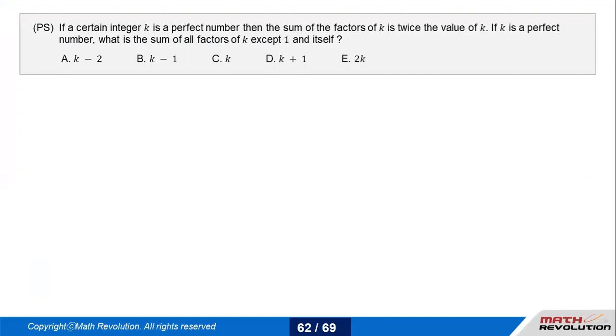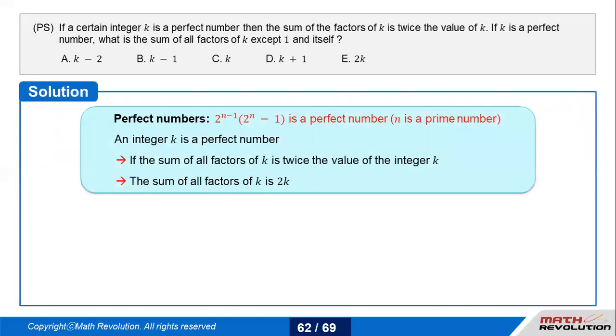If a certain integer k is a perfect number, then the sum of all the factors of k is twice the value of k. If k is a perfect number, what is the sum of all the factors of k except 1 and itself? It's pretty easy if you don't get confused. We know that the sum of all the factors of k will be 2k.